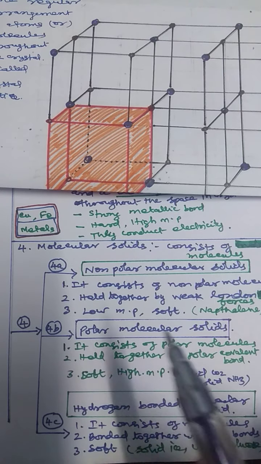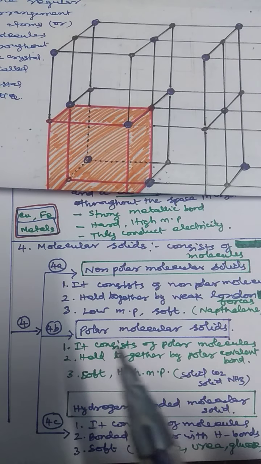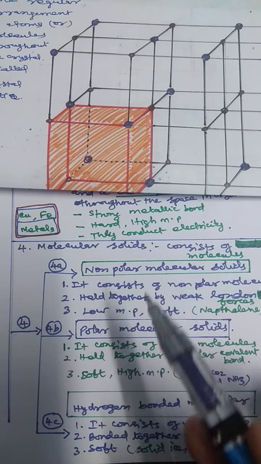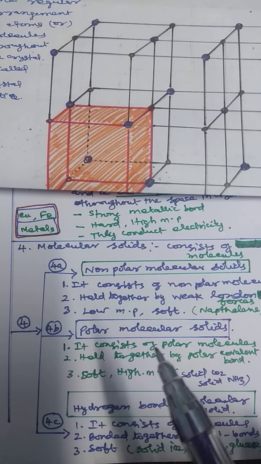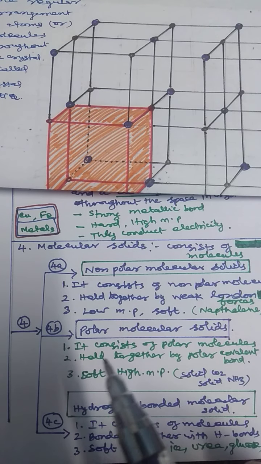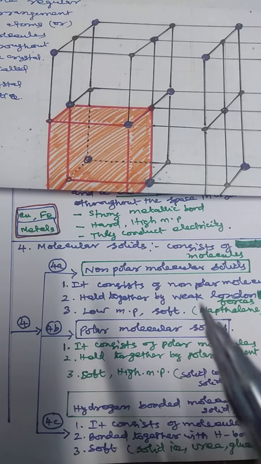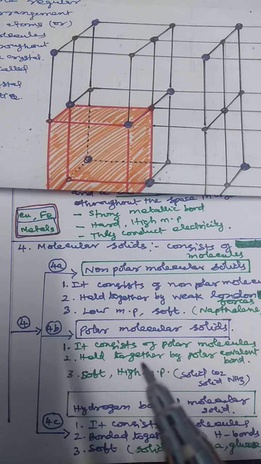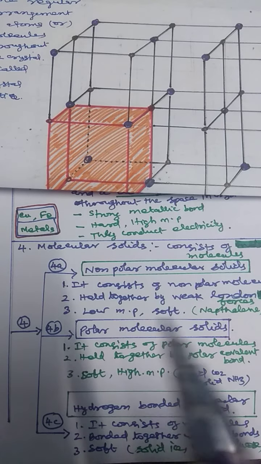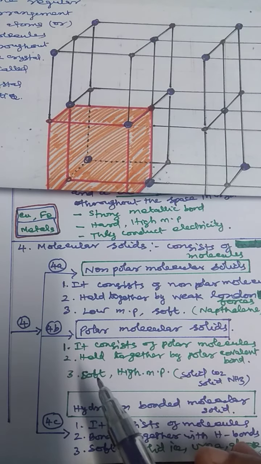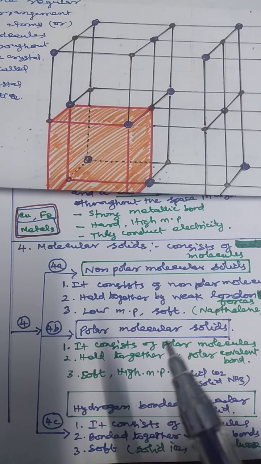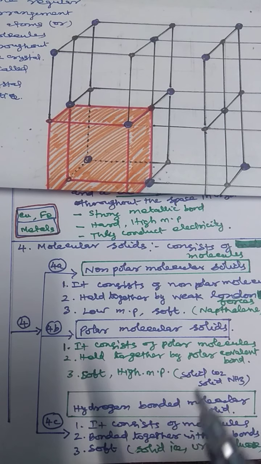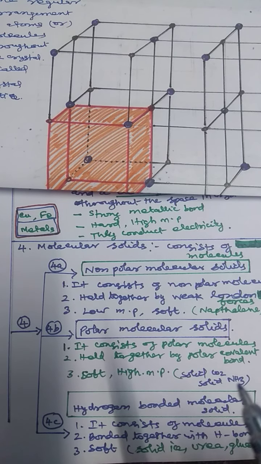Then the second one, polar molecular solids. In polar molecular solids, the lattice points are occupied by polar molecules. When compared to non-polar molecules, the polar molecules have a higher melting point and are harder. Generally non-polar is soft; compared to it, this one is hard. This crystal consists of polar molecules held together by polar dipole bond, polar covalent bond. Example, solid carbon dioxide and solid ammonia.